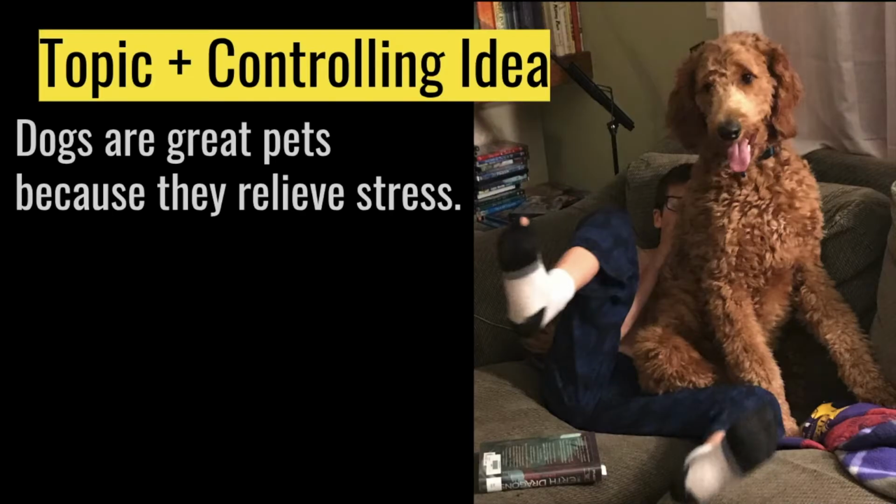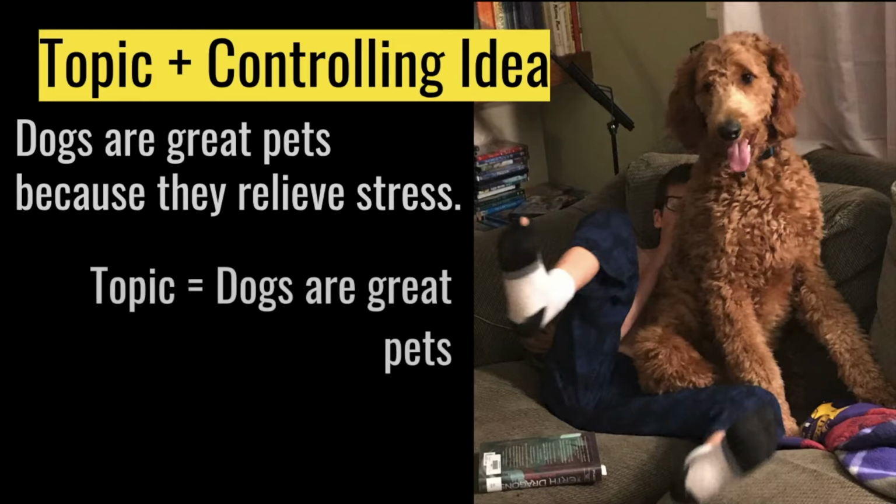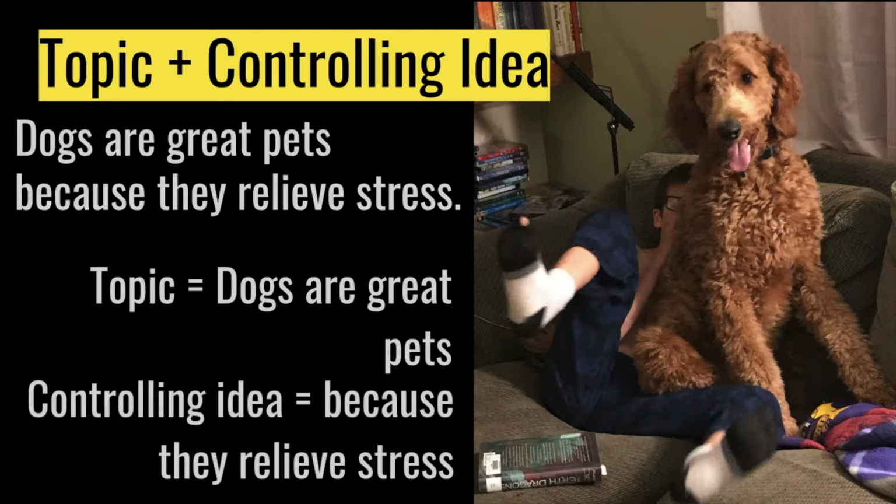A topic sentence should include two basic things, a topic and a controlling idea. For example, in the topic sentence, dogs are great pets because they relieve stress. Dogs are great pets is the topic. They relieve stress is the controlling idea. My dog Harry here is clearly relieving my stress by sitting on my non-compliant son.